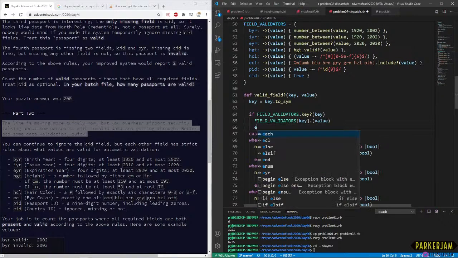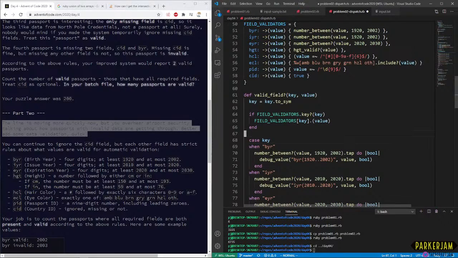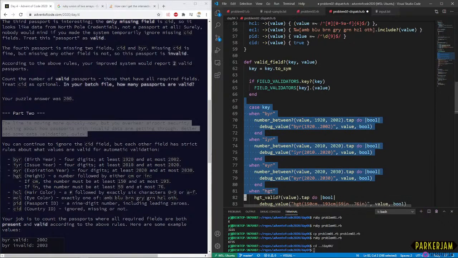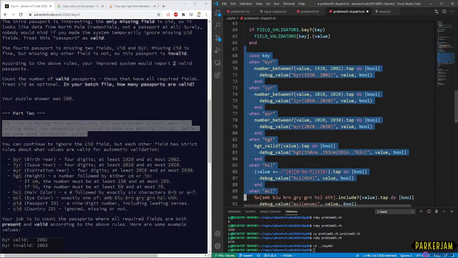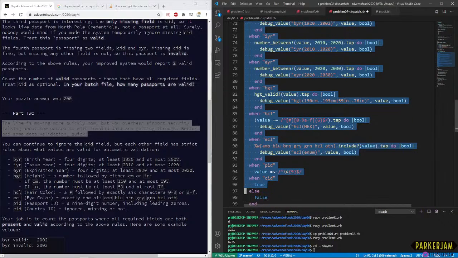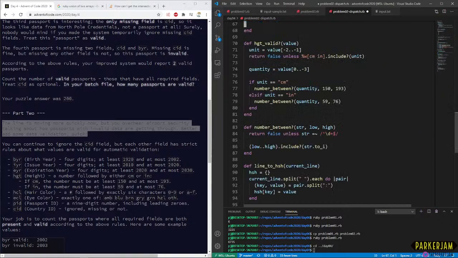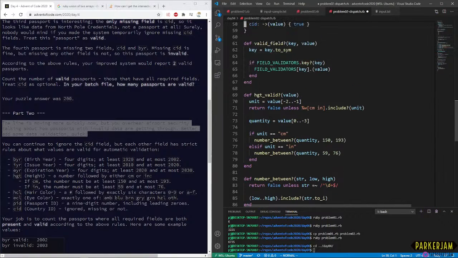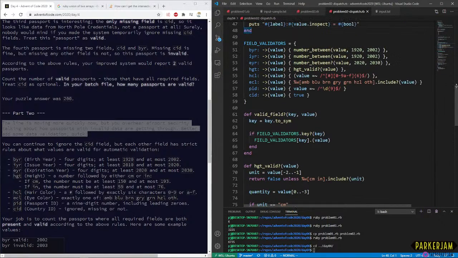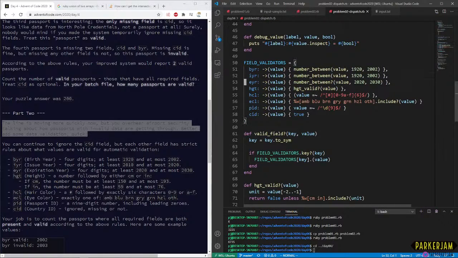Because of this if statement, if the key is not there, it automatically evaluates to false. This entire function evaluates to false, so we don't need to explicitly return false there. I still haven't decided if I actually like that as a concept, as a way of writing things, if it's better to be explicit or implicit there. So this is a bit more concise.